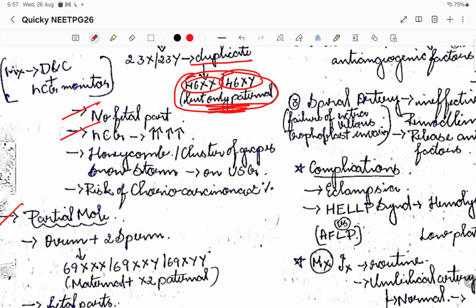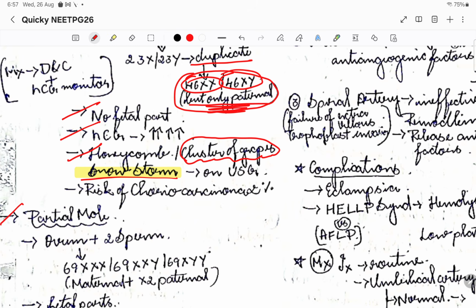Beta HCG will be raised too much. Then a honeycomb or cluster-of-grapes appearance will be there. On USG it is going to be a snowstorm. This is very pathognomonic of a complete mole. So please note that: snowstorm.